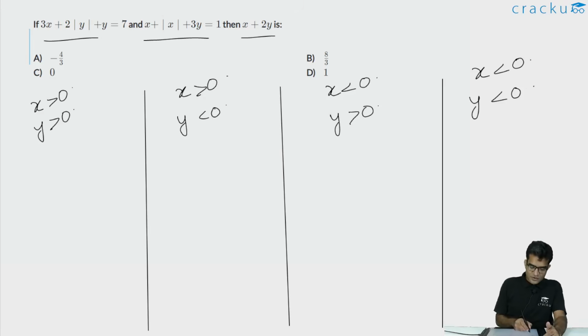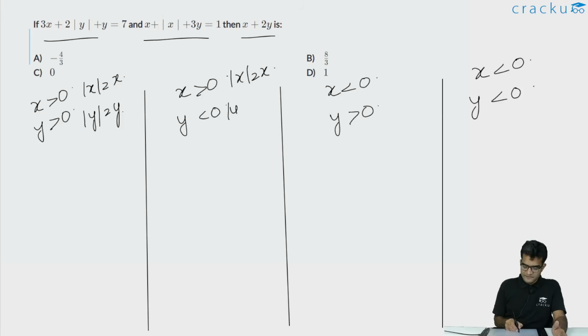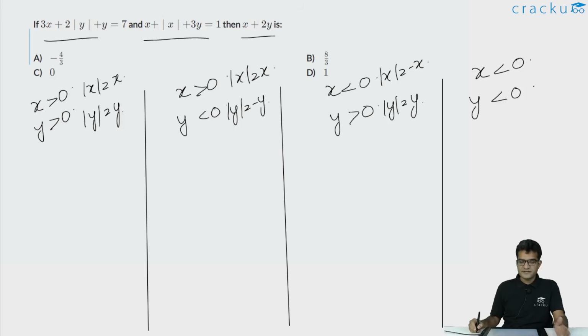In the first case, modulus of x will be x, modulus of y will be y. In the second case, modulus of x will remain x, but because now y is less than 0, modulus of y will be minus y. In the third case, x is less than 0, so modulus of x is equal to minus x and modulus of y is equal to y. In the fourth case, both of them are less than 0, so modulus of x is equal to minus x and modulus of y is equal to minus y.